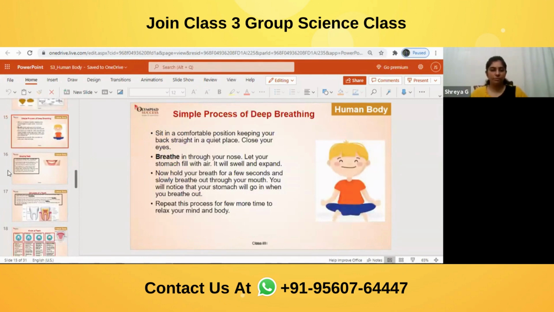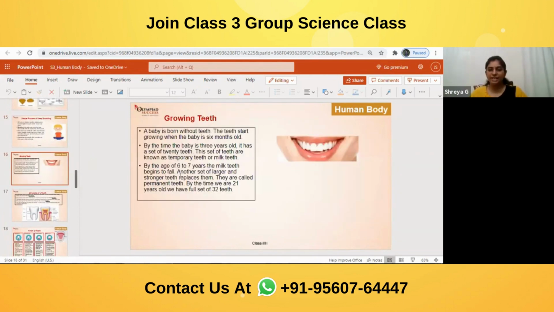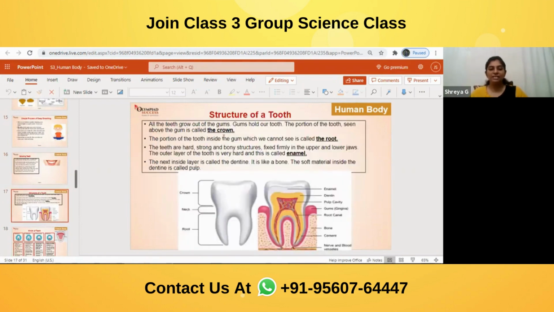Then we have done the simple process. Coming to the growing teeth. I already told you, we have 32 and 20 teeth. Next, in the previous class, we have done the structure of a tooth, where I told you the main structure is crown, neck and root. And the inside structure is, first comes enamel, then comes dentine, then comes the pulp cavity.